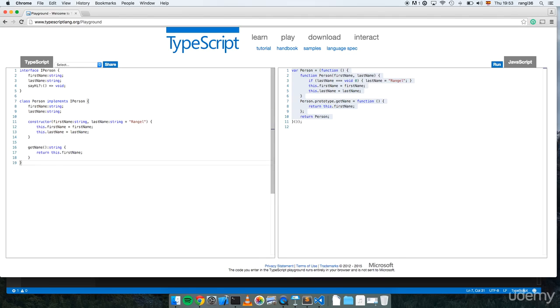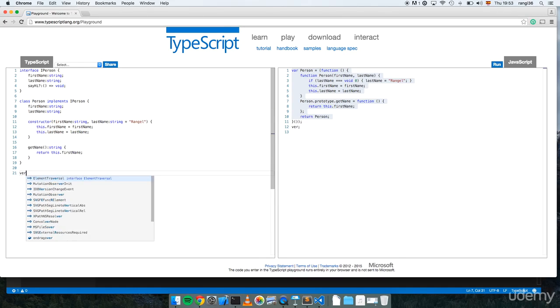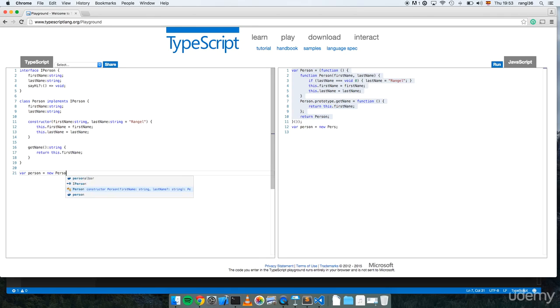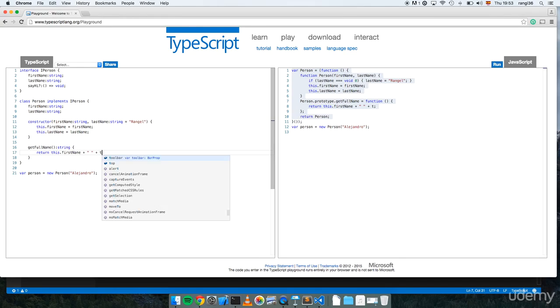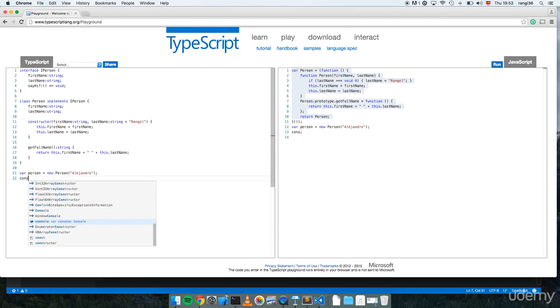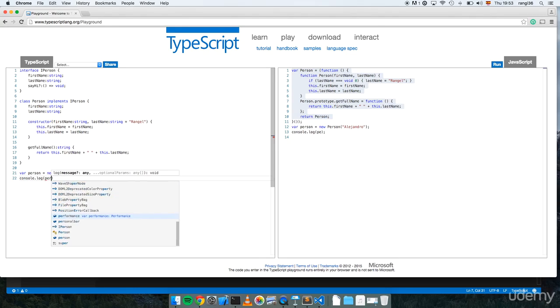So let's see. var person equal to new Person. By the way, this is the way that we instantiate objects. So we pass here Alejandro, and let's say that we change this to getFullName, so it returns something like this dot lastName, and then from person we do console.log person.getFullName.